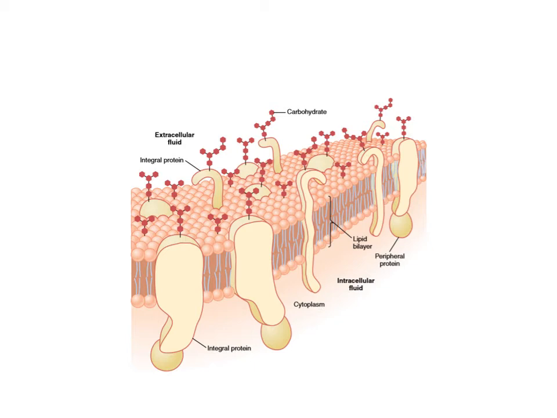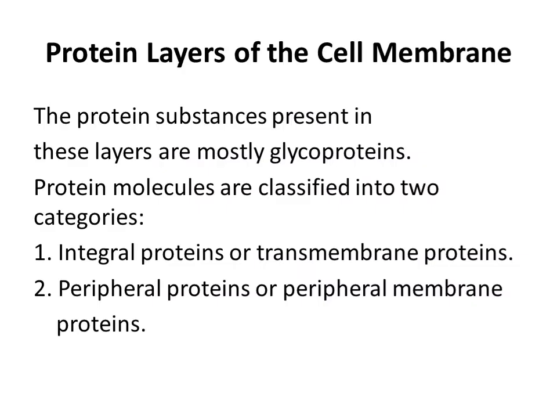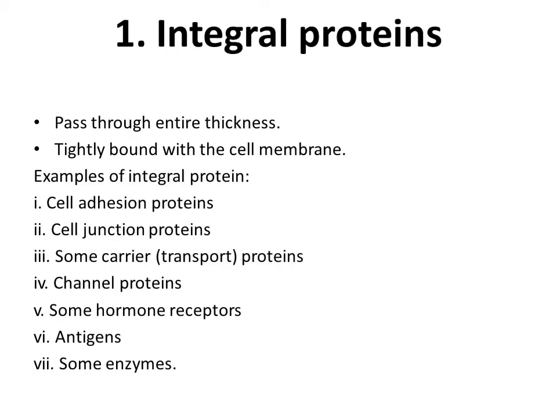Then there are two types of proteins present, integral proteins and surface proteins. Integral protein is present throughout the length of the cell membrane, and surface protein is present only on the periphery. Integral protein, or transmembrane protein, is present throughout the length of the cell membrane, and the peripheral protein is present only on the periphery. Examples of integral proteins are cell adhesion proteins, cell junction proteins, some carrier proteins, channel proteins, hormone receptors, antigens, and some enzymes.